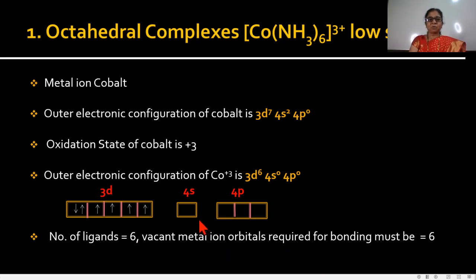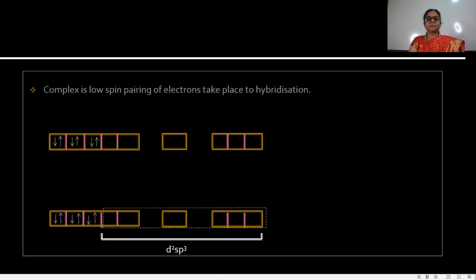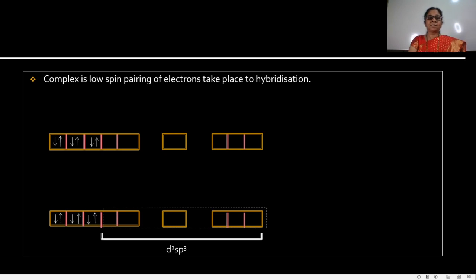But here only 4 orbitals are vacant. This complex is low spin. We first find out whether the complexes are low spin or high spin. These are low spin complexes, and if the complexes are low spin, then pairing of electrons takes place for the hybridization. Understand this point?